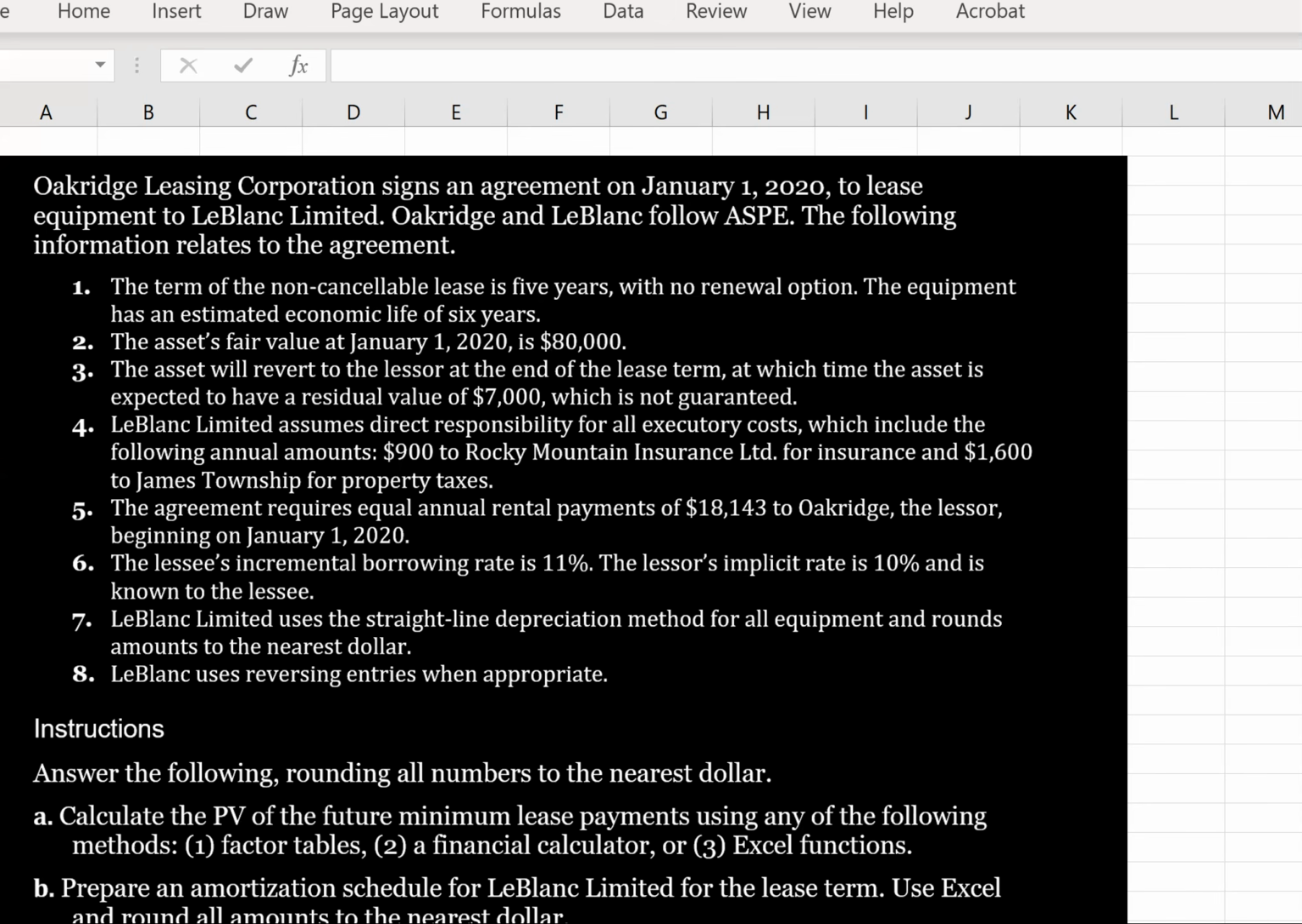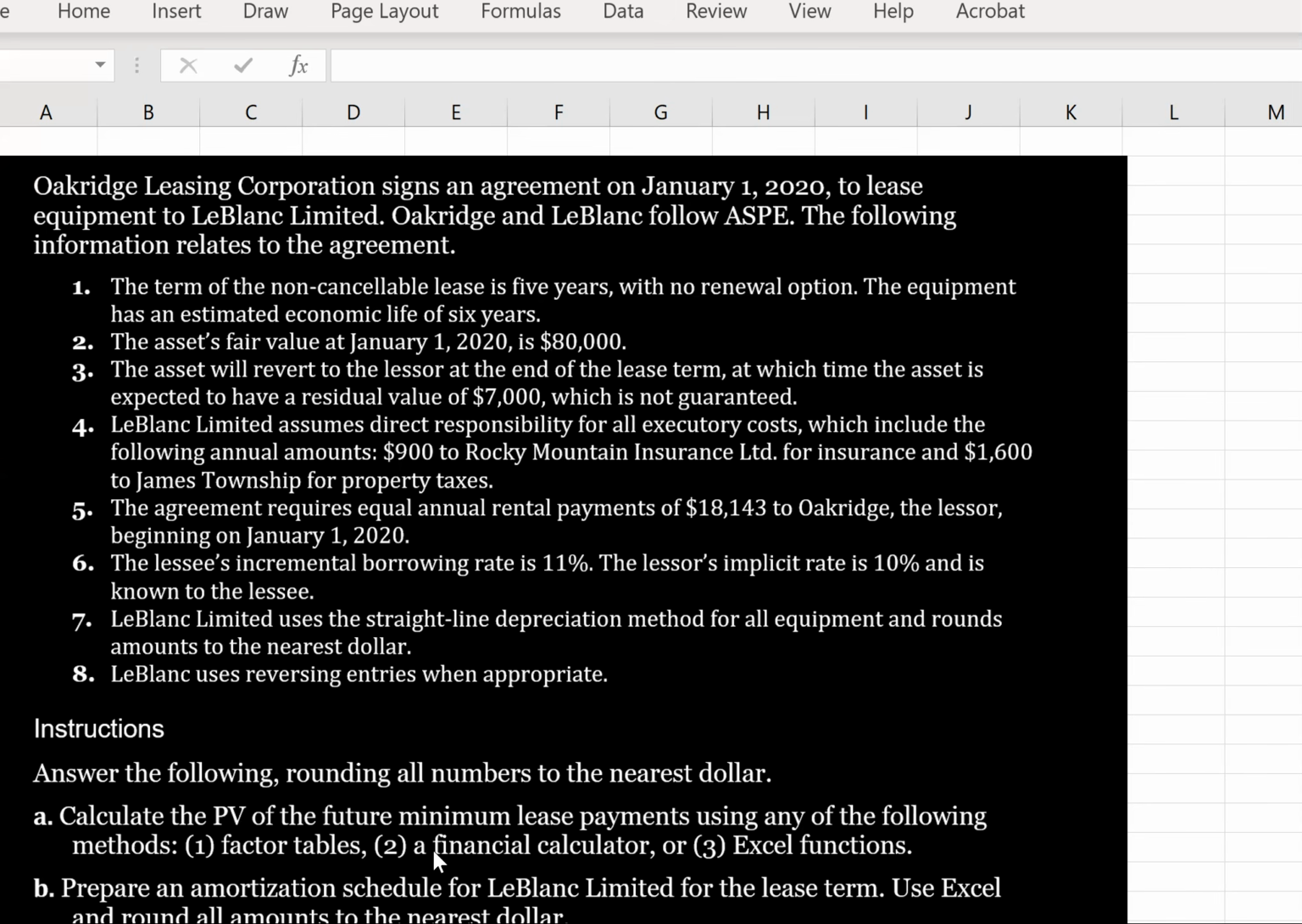Beginning on January 1st, 2020, the lessee's incremental borrowing rate is 11%. The lessor's implicit rate is 10% and is known to the lessee. LeBlanc Limited uses the straight line depreciation method for all equipment and rounds amounts to the nearest dollar. LeBlanc uses reversing entries when appropriate.